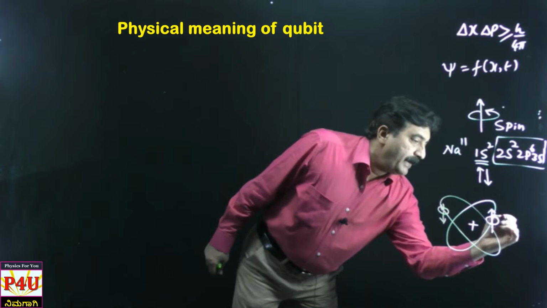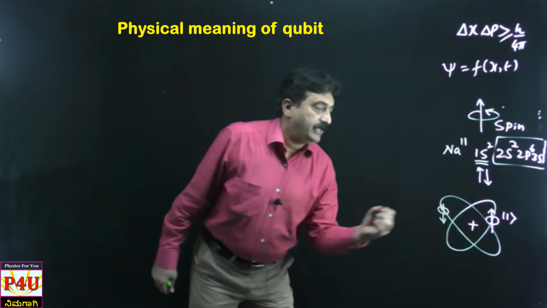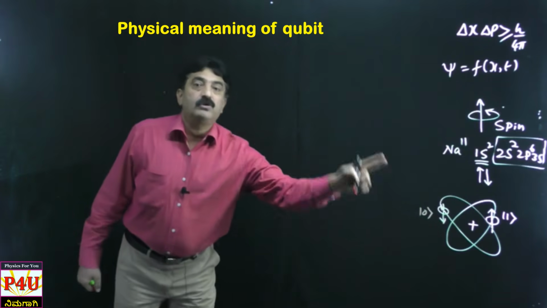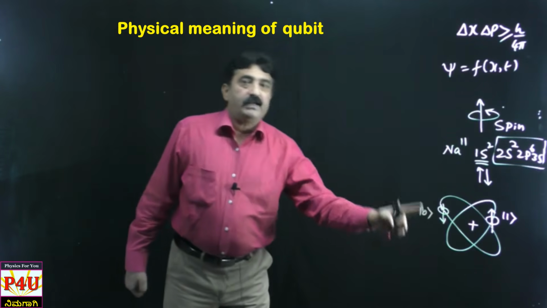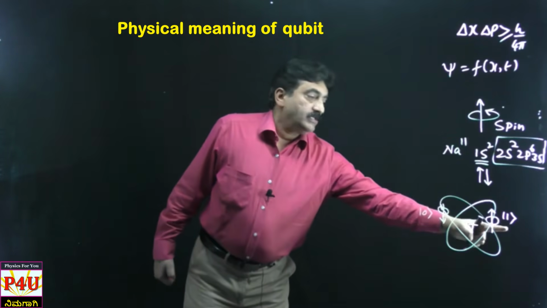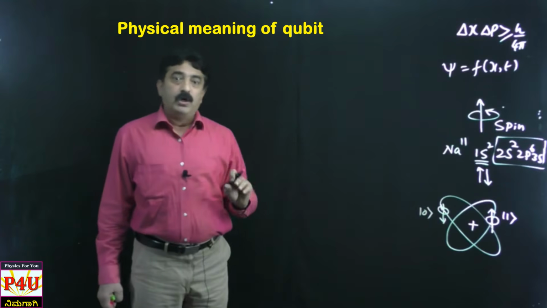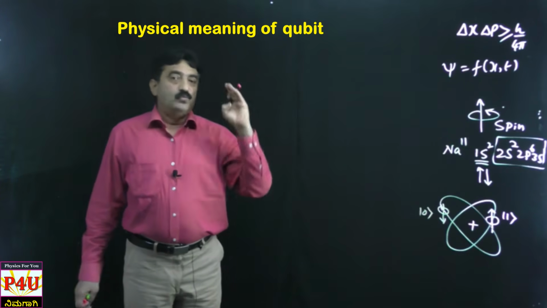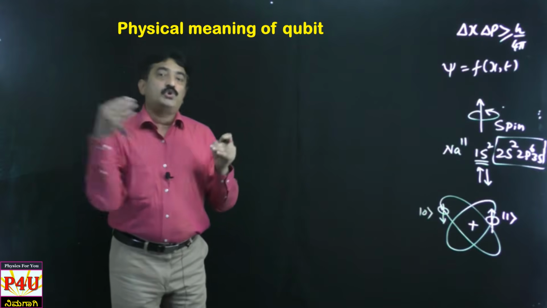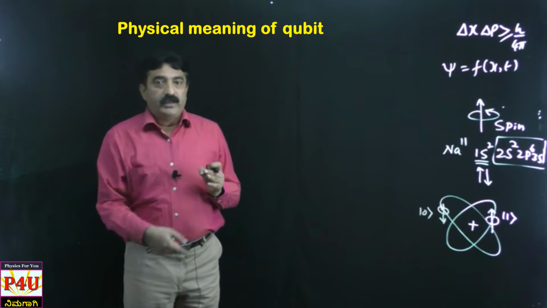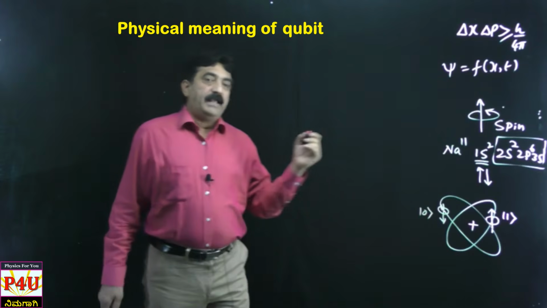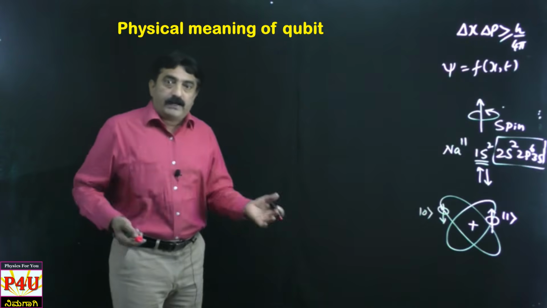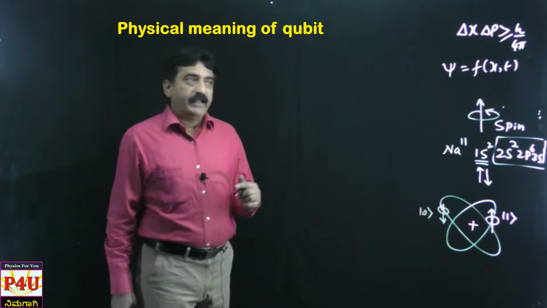If I take spin up as one state, that is ket 1, this will be ket 0. Yesterday, in my previous video, I was talking about the quantum states. So ket 0 represents spin down, ket 1 represents spin up. So the electron's spin orientation can be considered as a qubit. It is one state which can be utilized to store the information, to store the data. Or another one, say for example, only one electron I take. Whatever I explain for one electron is applicable for other electrons also. Okay, one electron I consider.